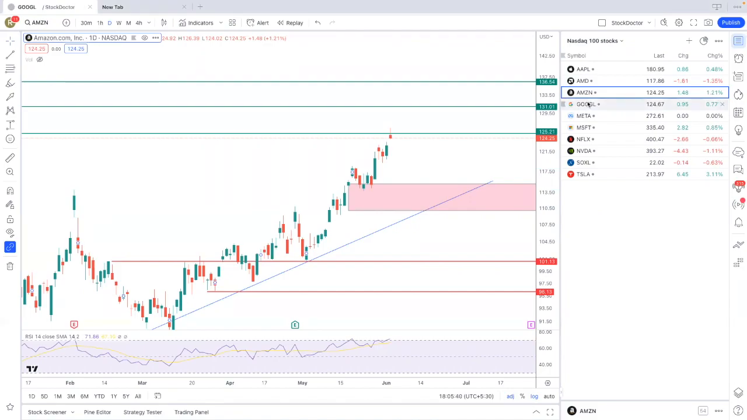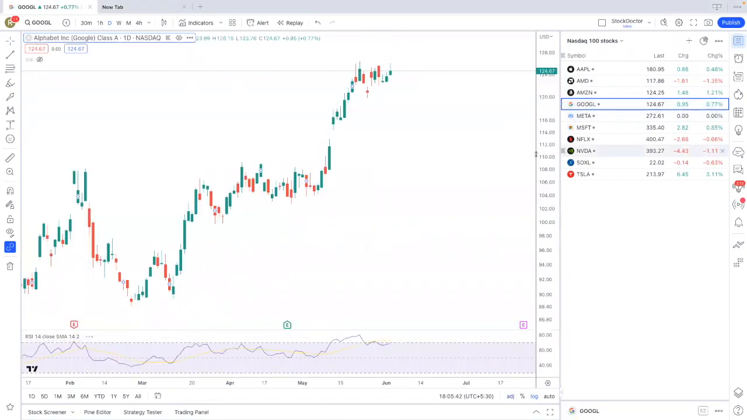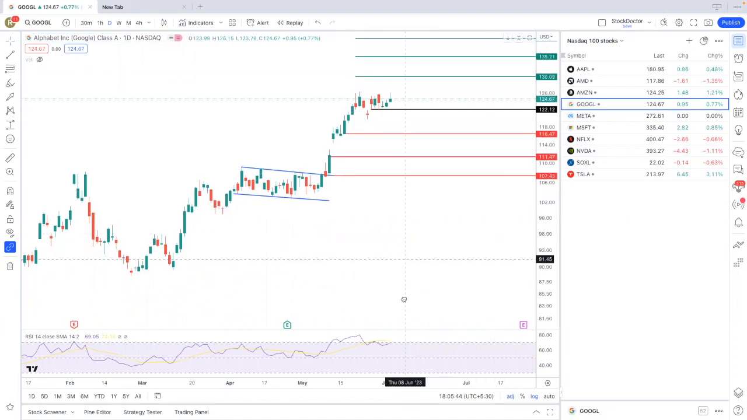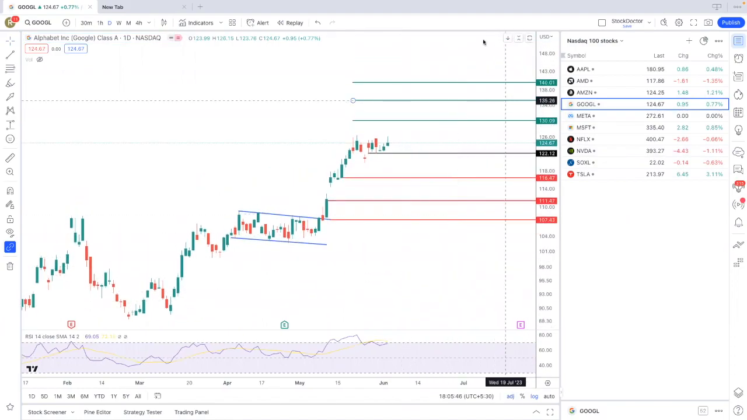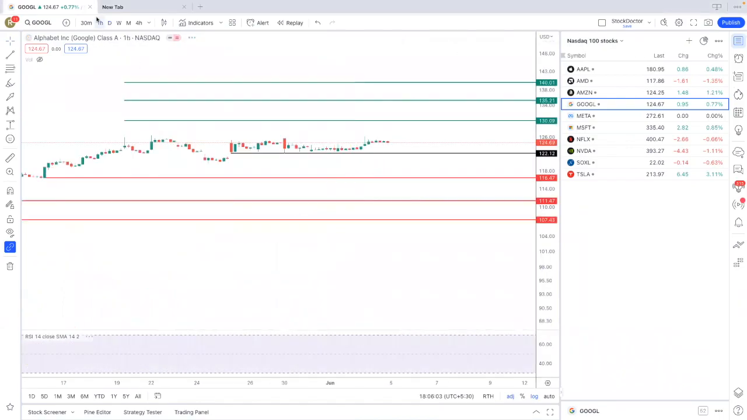Now we will see Google. As I mentioned, the chart is the same. I'm just dictating the levels. For Google, see, Google respected the support at 122, and then it closed at 124. For Google, I am seeing that this is a good buying level now, because let me show you the hourly chart here.